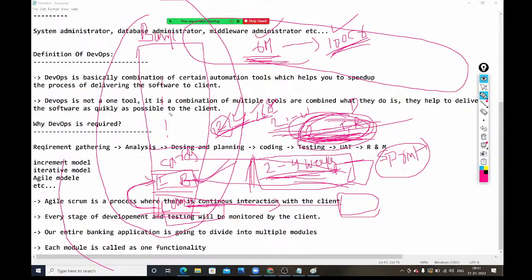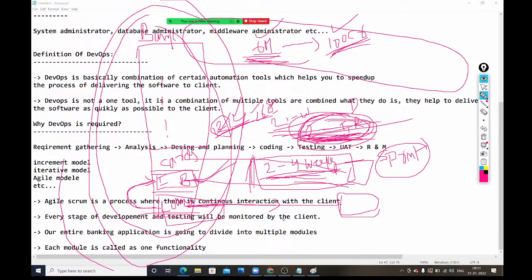But if you go for the waterfall model or normal models, the client should wait until the entire project is completed. Right, 6 months the client should wait. But in agile, the client is not required to wait until the entire project is completed. The project is divided into multiple modules. Module-wise, we are delivering to the client.